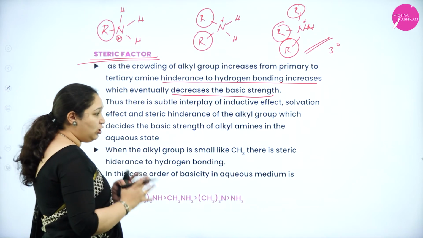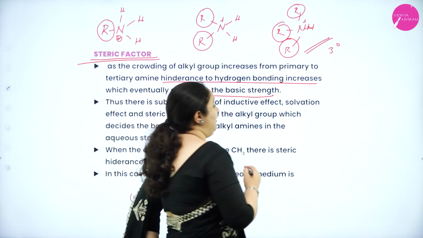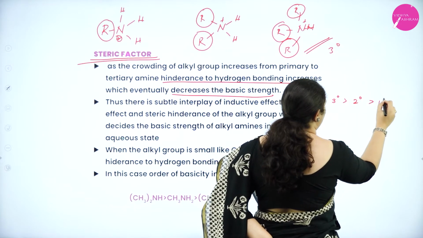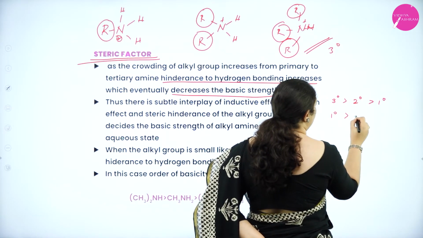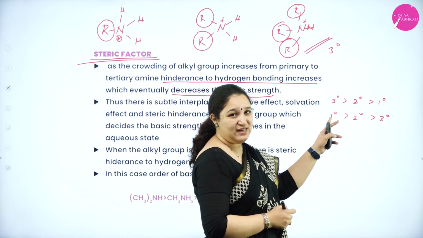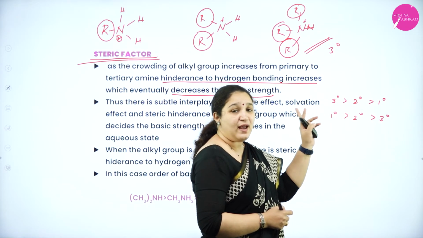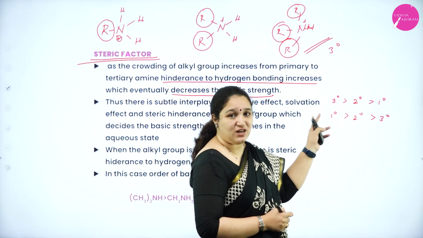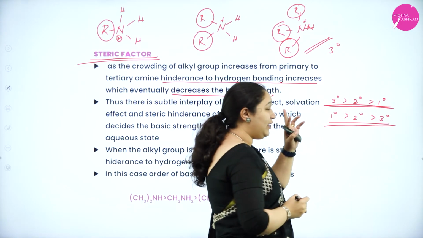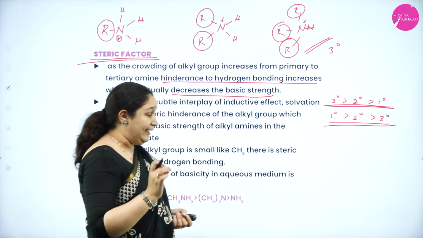So if I put all of these three effects together: the plus I effect order is tertiary, secondary, primary. Solvation effect is primary, secondary, tertiary. Again for steric factor, primary has the least steric factor, so it should be more basic. So steric factor and solvation effect follow the same order, and this is for the plus I effect.